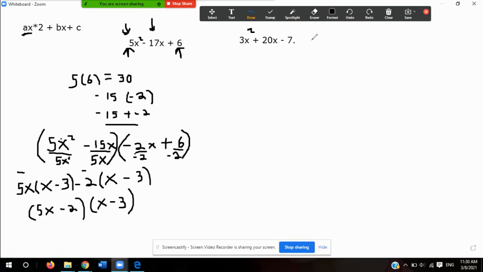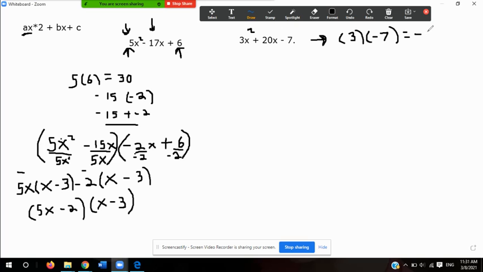So what we're going to do is multiply the coefficient of the first term, which is 3, times the negative 7. When I multiply that, I get negative 21.